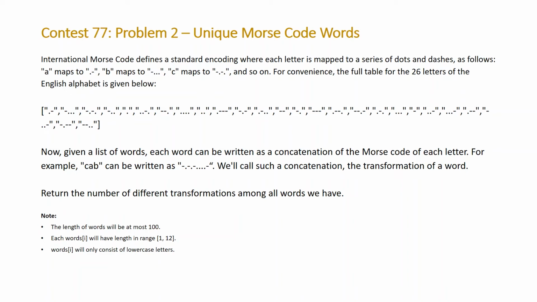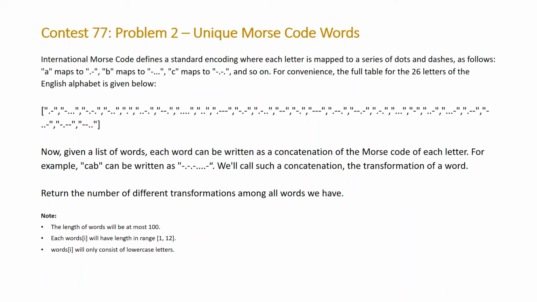Now, given a list of words, each word can be written as a concatenation of the Morse code of each letter. For example, cab can be written as dash dot dash dot, dot dash, dash dot dot dot. We'll call such a concatenation the transformation of a word. The question asks us to return the number of different or unique transformations among all the words we have.